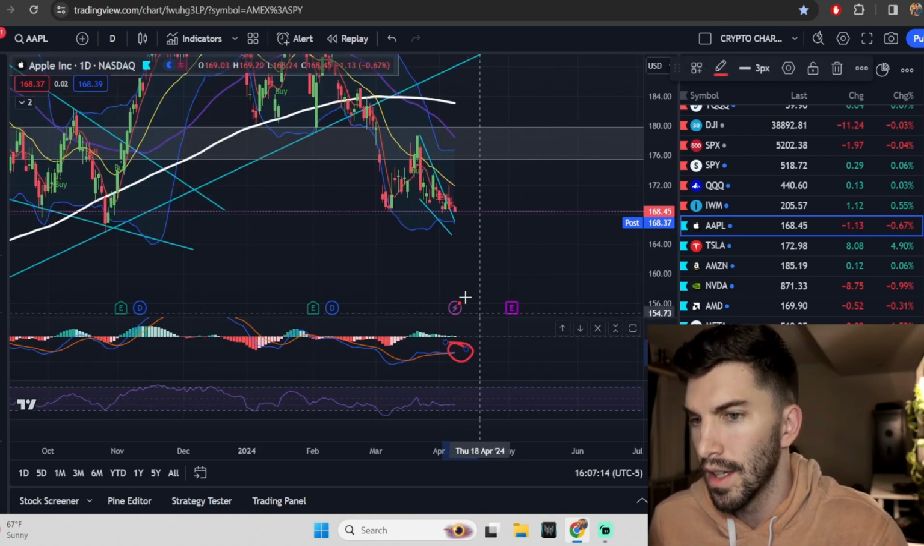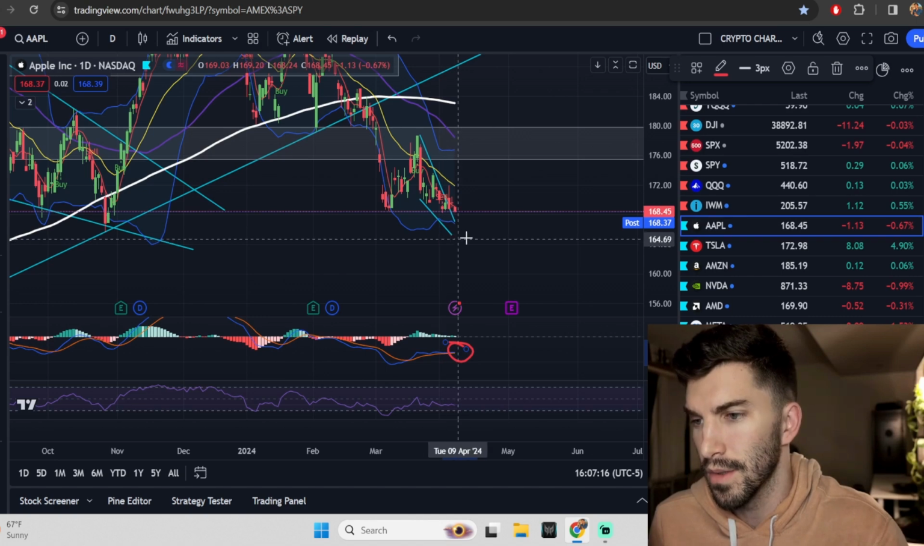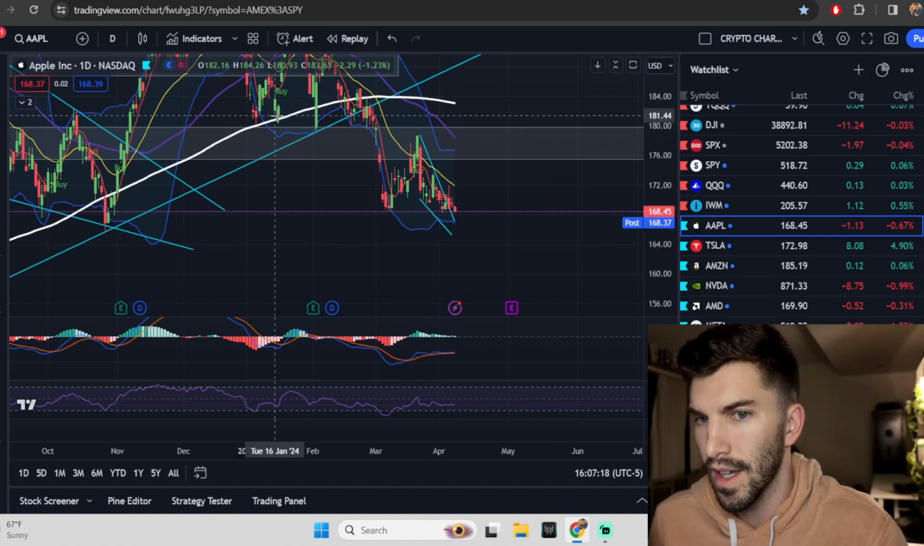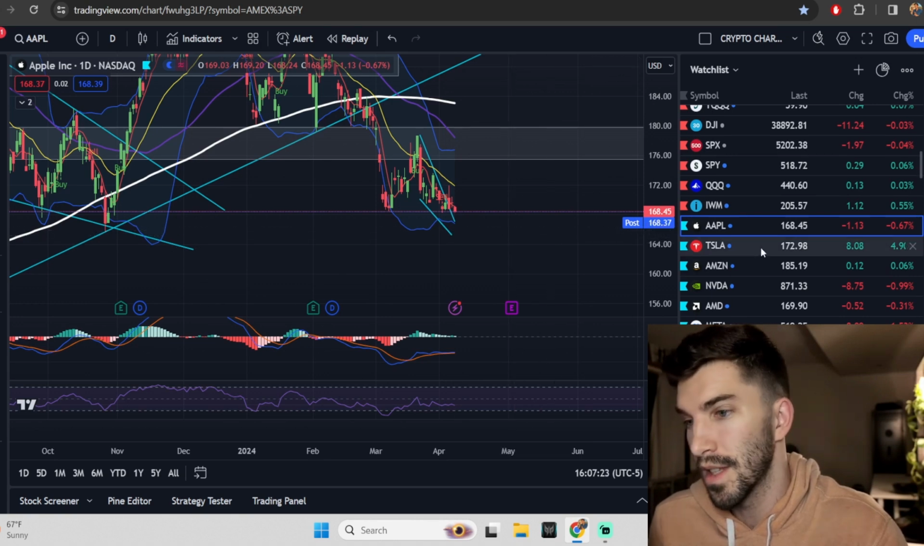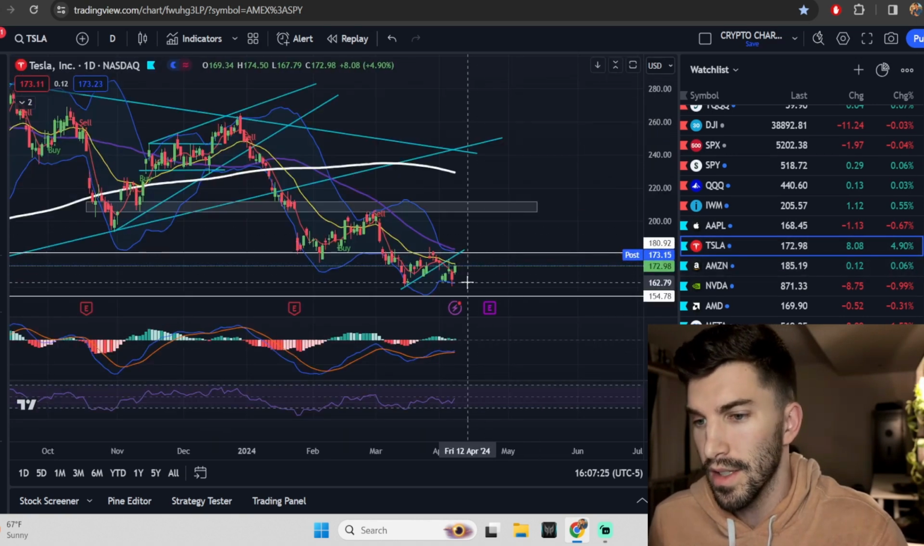But you're curling down on the daily, on the MACD in negative territory. Doesn't look very good on the daily side for Apple at this point, but you do have 2-hour divergences, so maybe it's time to be a contrarian. We'll have to see. Now, Tesla seeing a good move up.